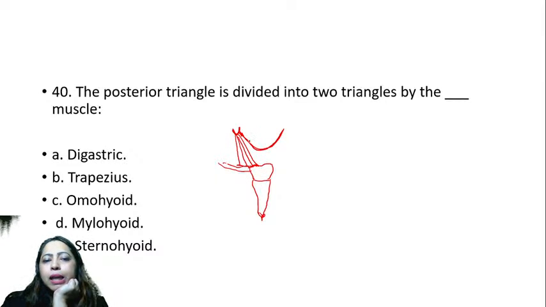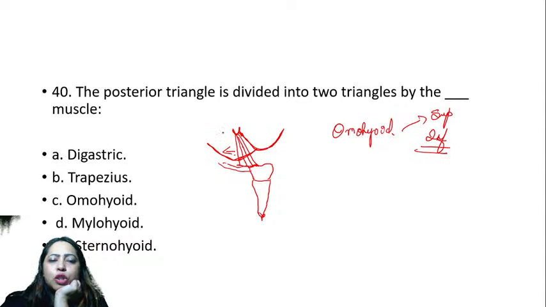Sternocleidomastoid muscle. Now you have the posterior triangle. It is divided into two. There is a small muscle called omohyoid that divides this into two. So there is a loop that is superior and inferior.